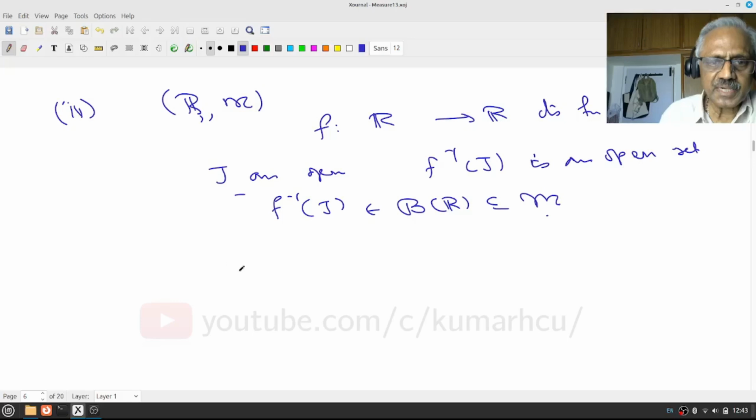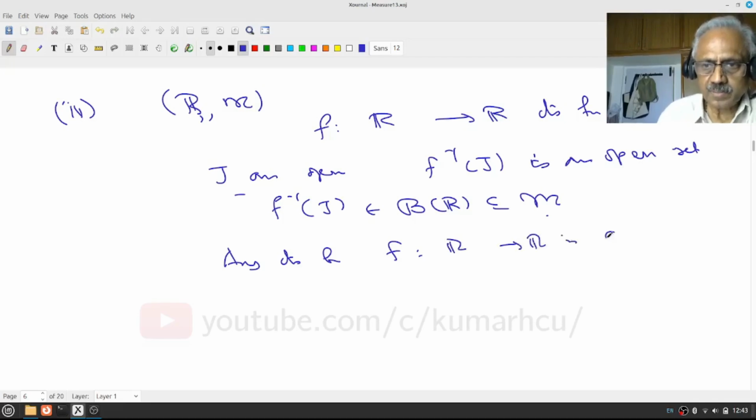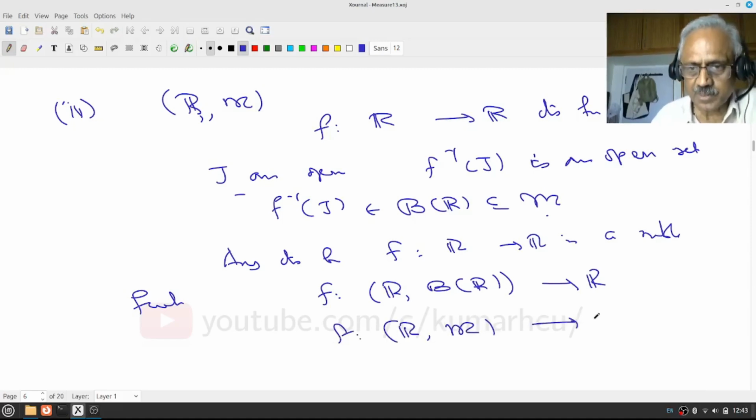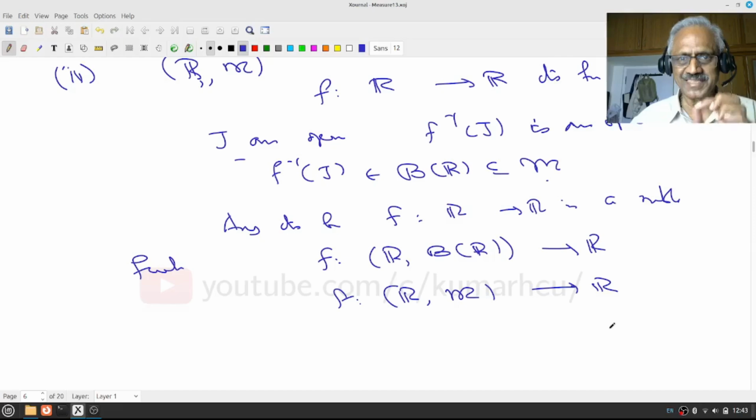Therefore, any continuous function f from R to R is a measurable function, as a function from R with the Borel sets to R, and also f as a function from R with the Lebesgue measurable sets to R. Now the sigma algebra is different. Please don't get confused, please understand. Okay, this is a P.R.P.